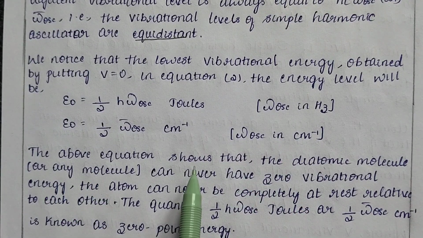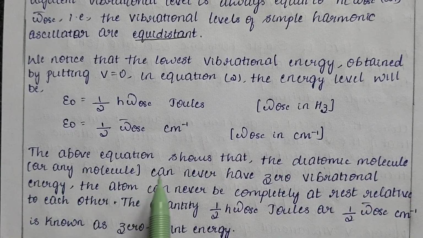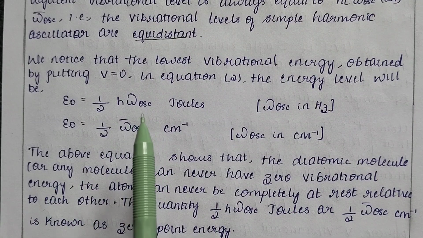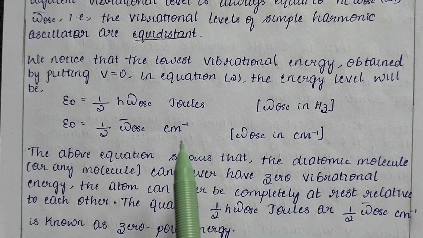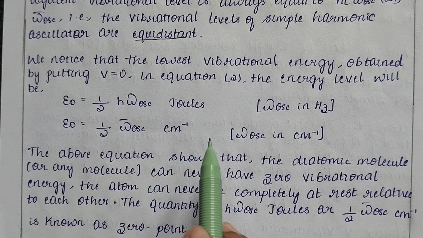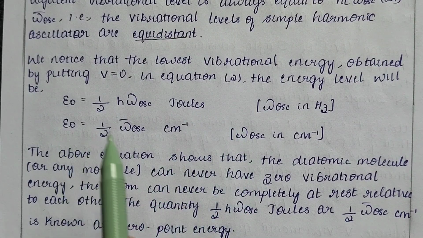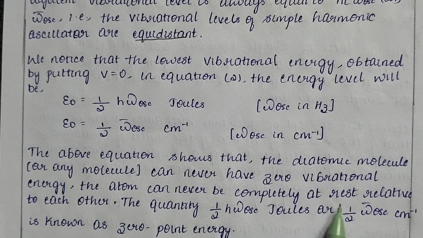The above equation shows that a diatomic molecule, or any molecule, can never have zero vibrational energy. That means even if we put the vibrational quantum number value equal to 0, the vibrational energy of any kind of diatomic molecule cannot be 0. The atoms can never be completely at rest relative to each other. That is, the atoms in a molecule will be in continuous motion. They cannot rest at a single point.